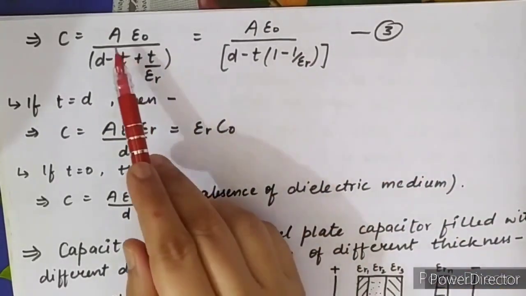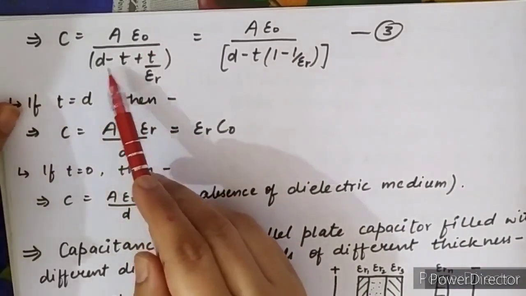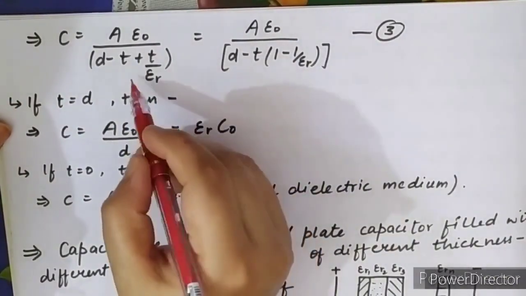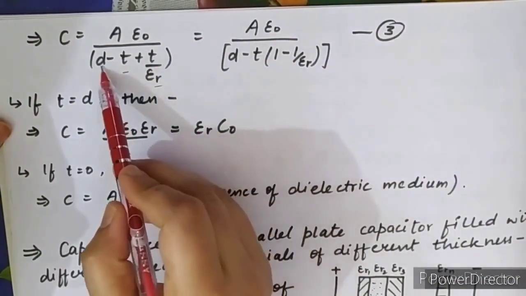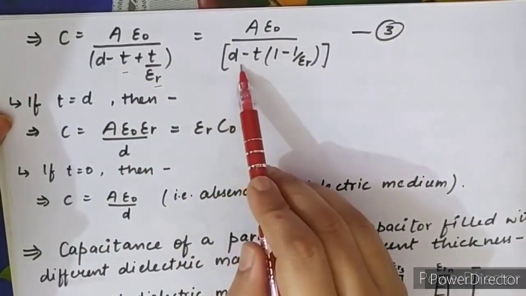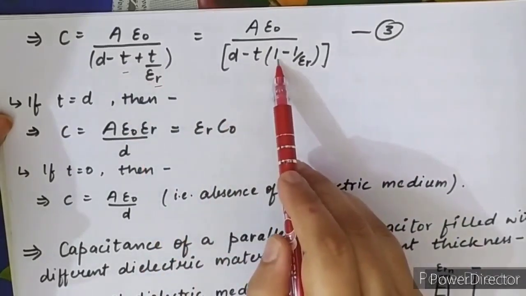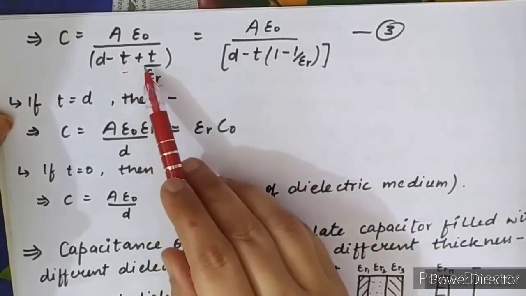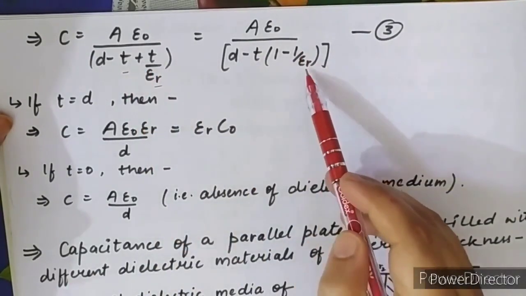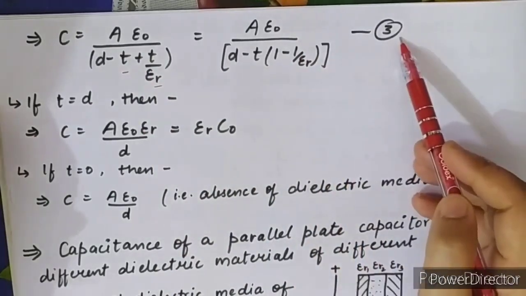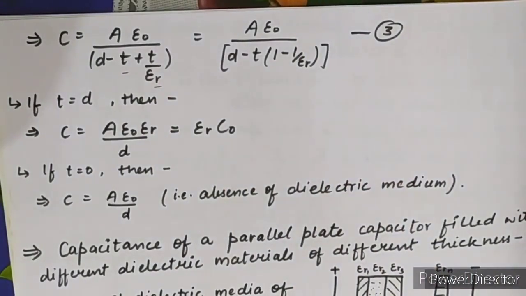From this, A epsilon naught upon D, we are taking minus T common from these two values. D is as it is, and we are taking minus T common. So from here, 1 minus T, we are taking, so plus will become minus. T is also taken common, so 1 upon epsilon R. Equation number 3. This is the value of the capacitance when a dielectric medium is filled partially between the plates of the capacitor.